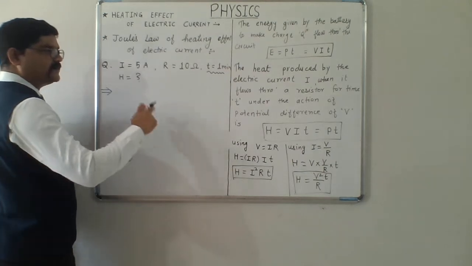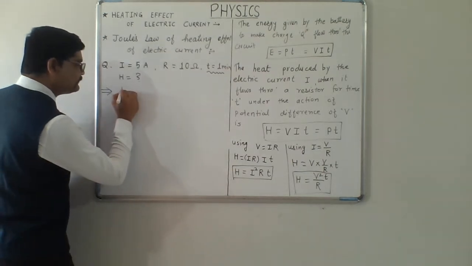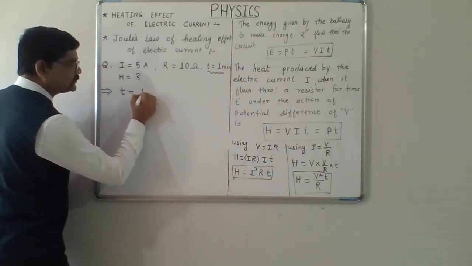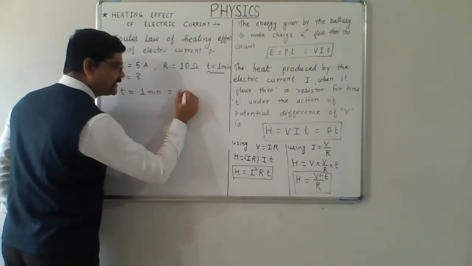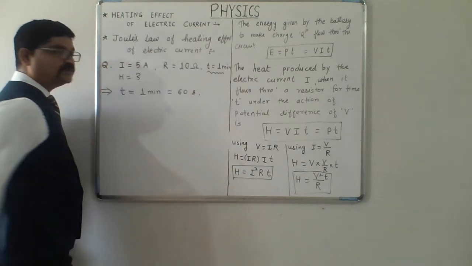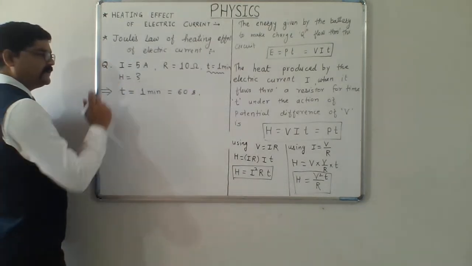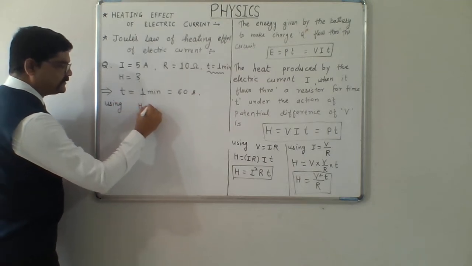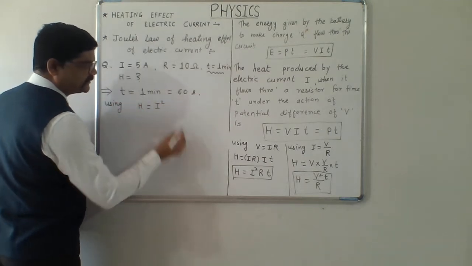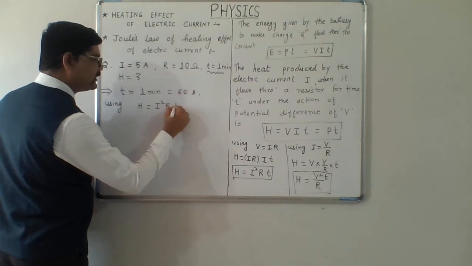So we will need to convert this into seconds. So t equals 1 minute, which corresponds to 60 seconds. This conversion we will need to do first. Heat we can calculate using H equals I square R into T. This is the first formula that we can use here.